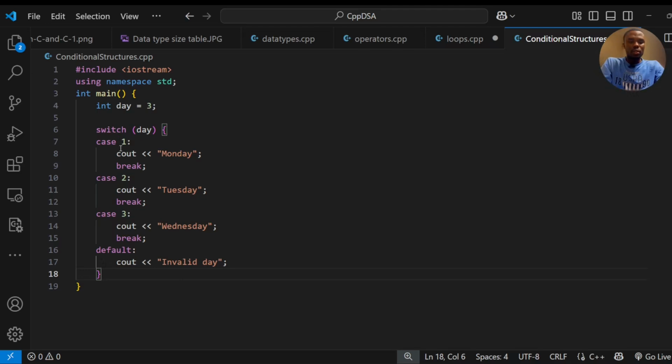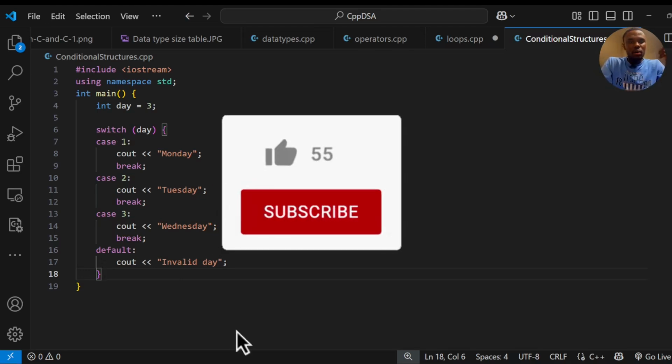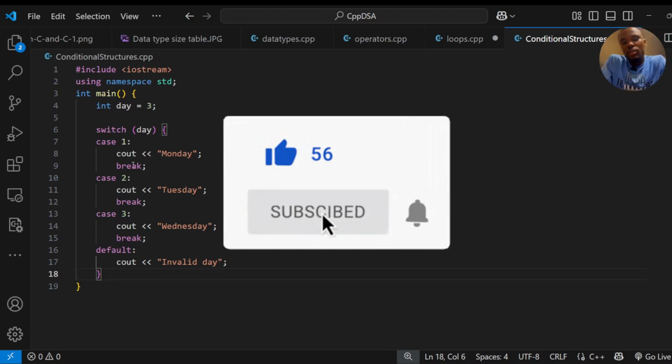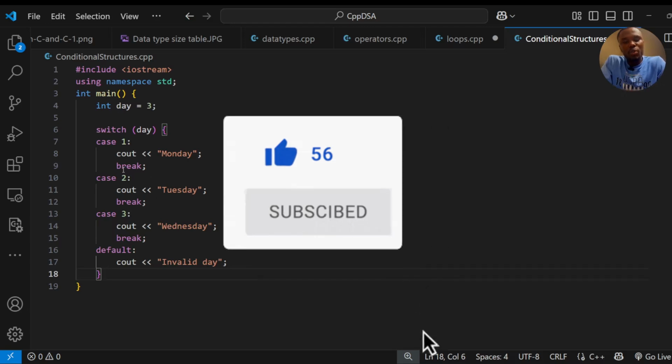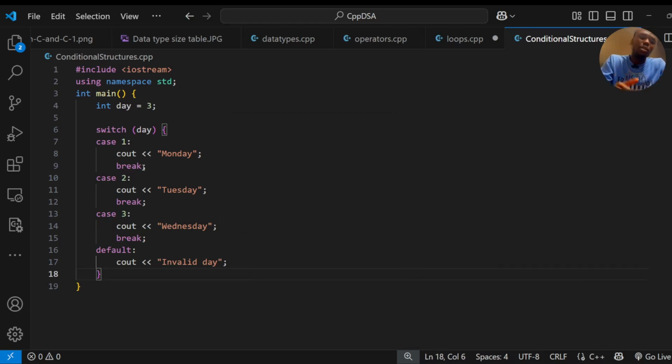The case is on. So the case is like, what is the current value that we're trying to get the meaning of. So we put the case, and then it will execute this code here for each of the cases. If we don't put the break here, it keeps executing, keeps going down. So after each case, we put the break.